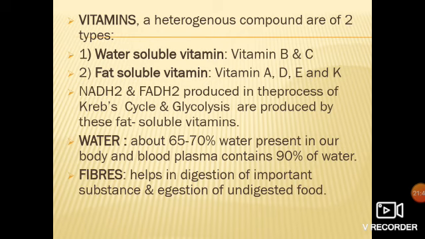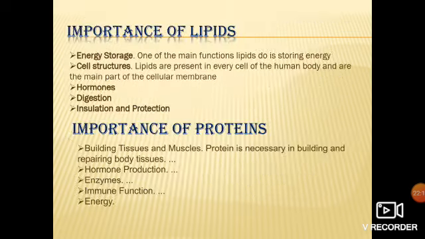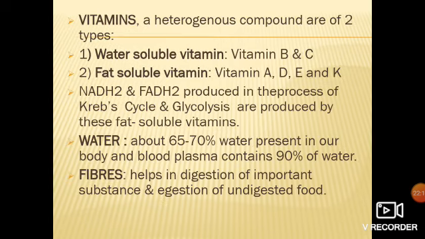Got it? Now, let's come to water. We all know about 65 to 70% of our body is water, and about 90% of blood plasma is water. Water also helps in various processes. Whatever metabolic activities occur in our body flow thoroughly because of the presence of water, and water also helps in digestion. Fibers are also known as roughage. Fibers mostly prevent constipation, and help in digestion and egestion of undigested food. So this is all about whatever nutrients we are taking and how they are helpful to us.